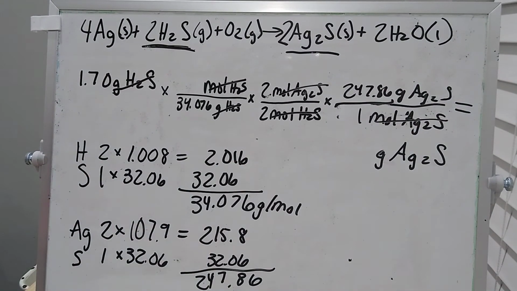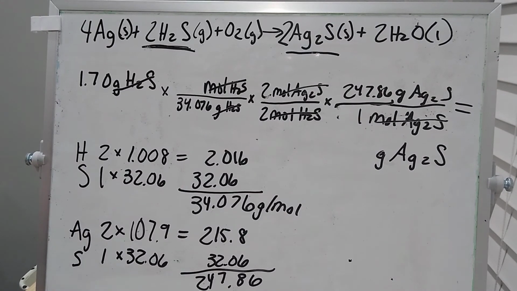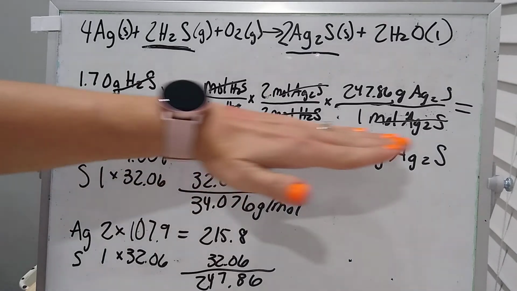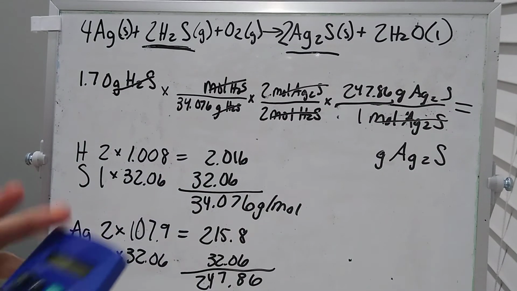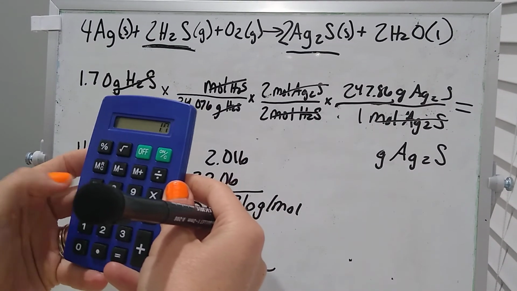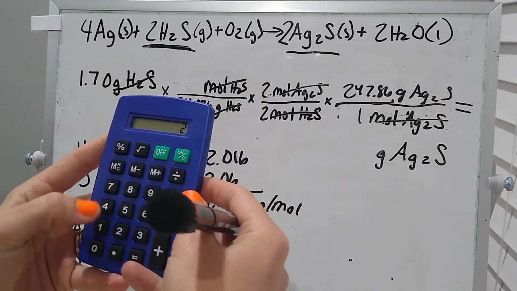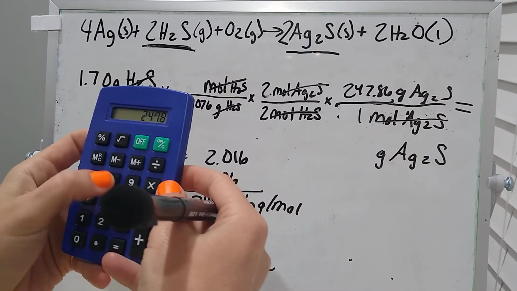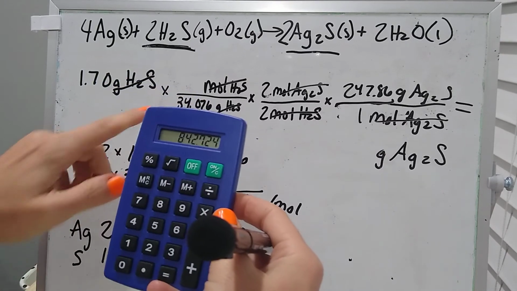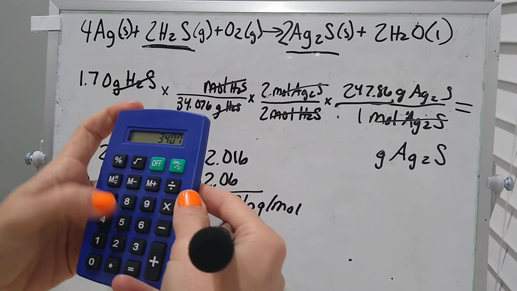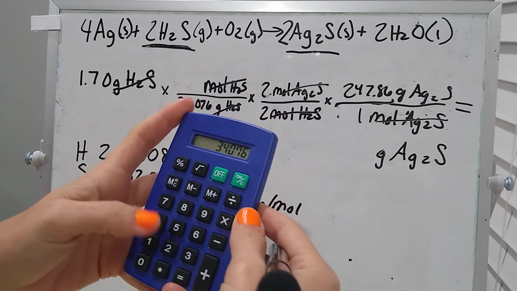Now go ahead and put this into your calculator. Remember, all of the numerator is multiplied. All of the denominator is divided by. So let's go ahead and do that. 1.7 times 2 times 247.86 equals, now divide it by 34.076 and divide it by 2.